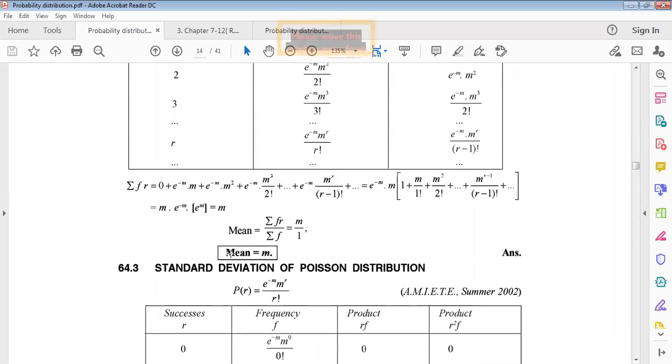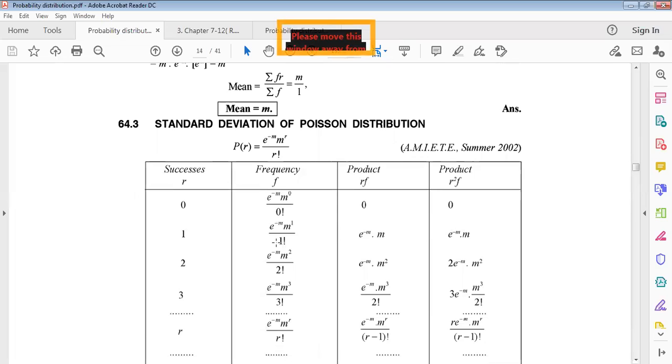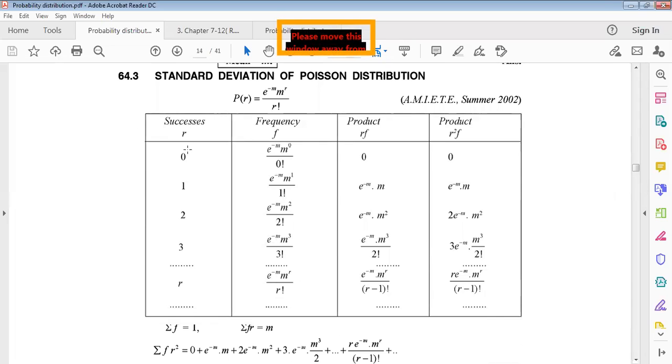Therefore m by 1. So mean equals what? Only m. Now the standard deviation, with a similar process from the binomial distribution. Just take r as 0, 1, 2, 3, up to r, and the frequency will be as given. If r equals 0, the product rf will be 0, and the product r square f, that means squaring this and then multiplying, okay, 0 square into this will be 0.